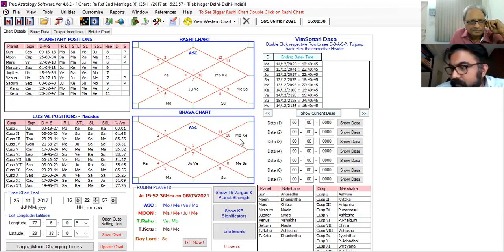Rahu, Mercury. Sir, does Mercury appear in 5? Sir, no, sir. In 5, it is not there. No, Mercury is there in 5. Sorry, Mercury is there, sir. Mercury is there in 5. Yeah.